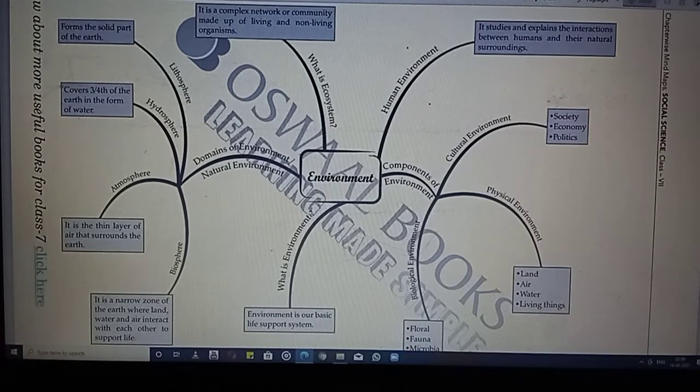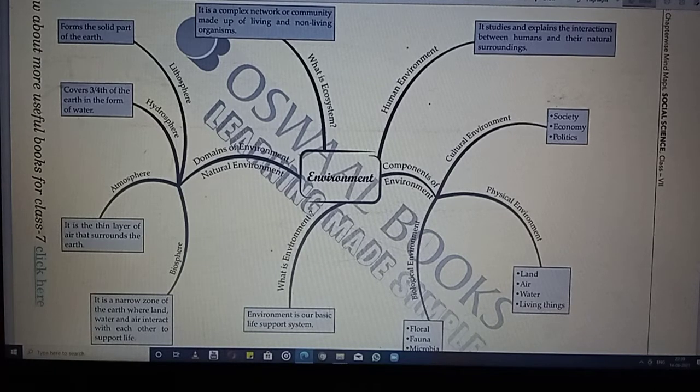Today we are going to deal with chapter 1, class 7th geography, that is your environment. We will see what is environment, what are the components of environment, what is ecosystem, what are the domains of environment, and what are the different kinds of environment. All these things will be covered within this video. So let's move forward and look at what is environment.